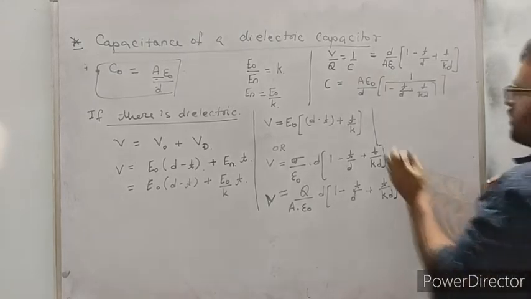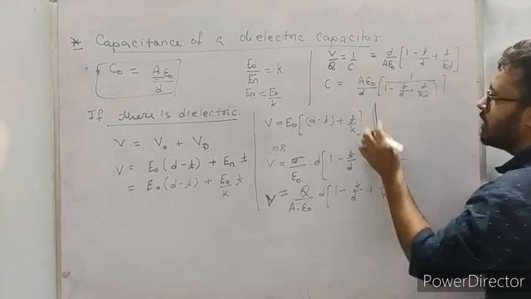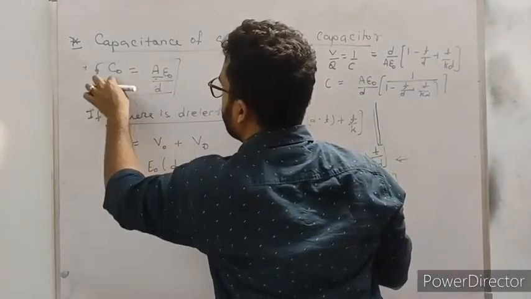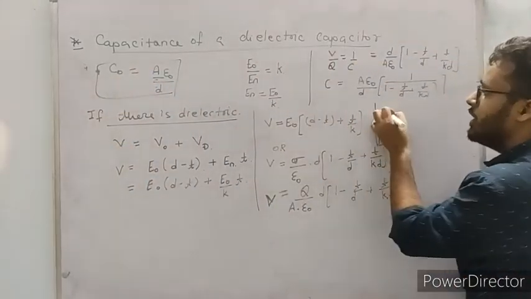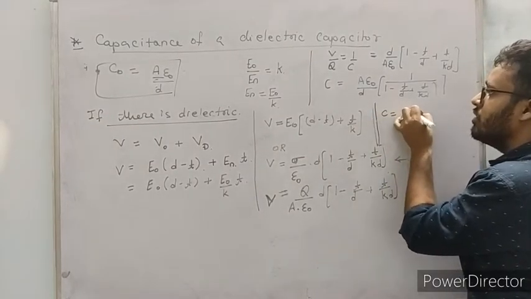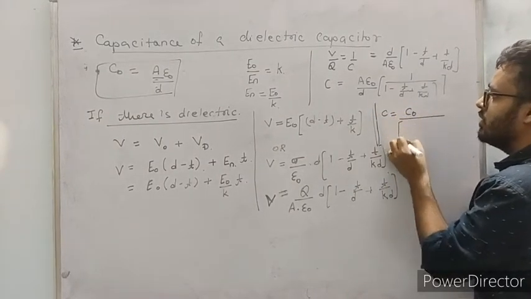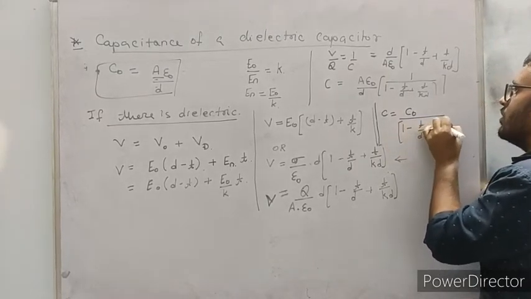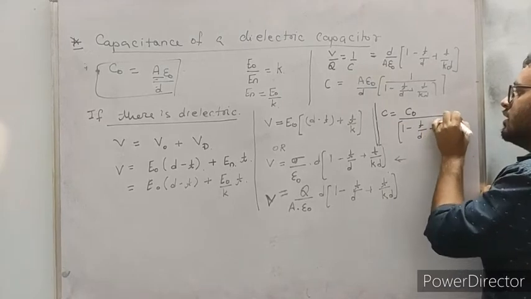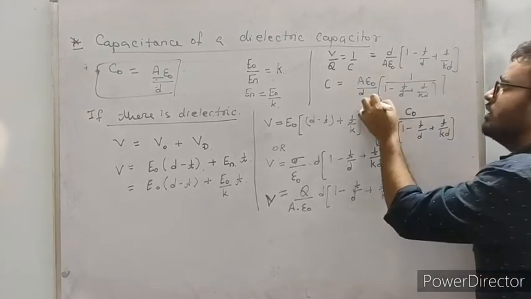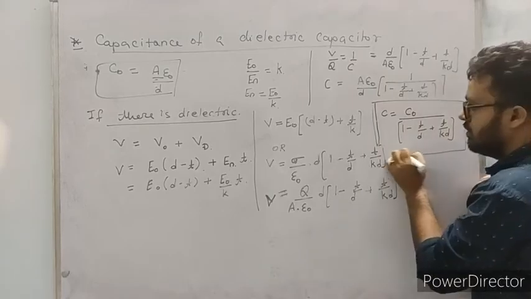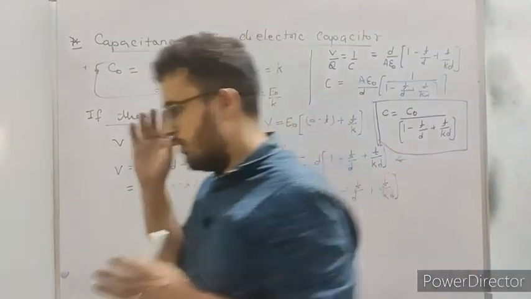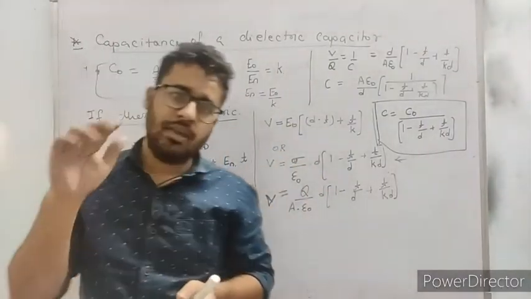Now look, this A epsilon naught upon D is equal to C naught, the capacitance of the capacitor when there is no dielectric. So C naught upon 1 minus T by D plus T by KD is the last formula. This is the formula: C equals C naught upon 1 minus T by D plus T by KD.